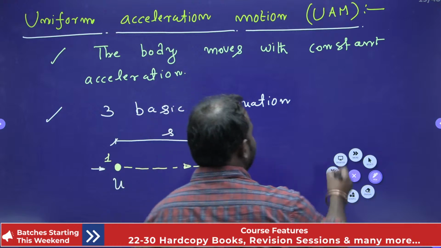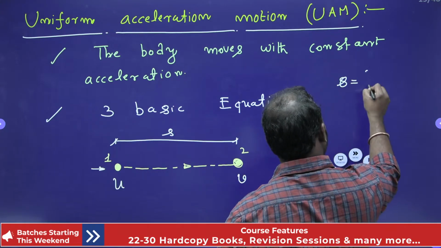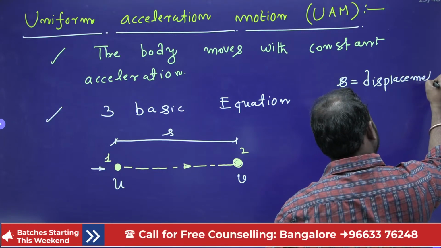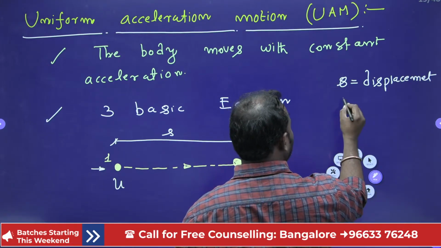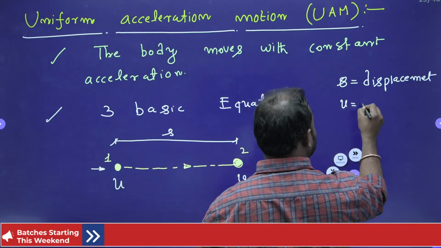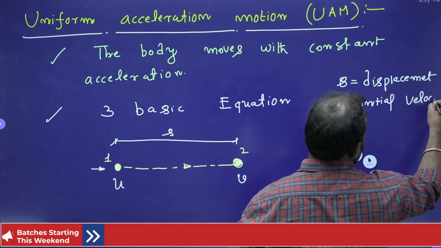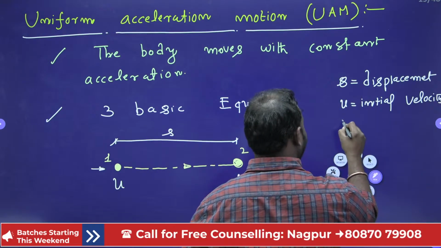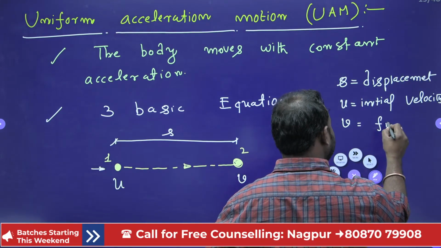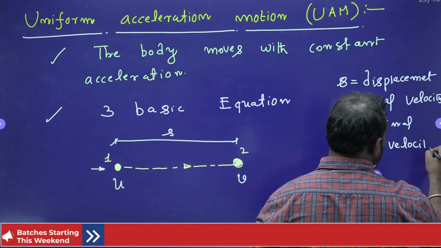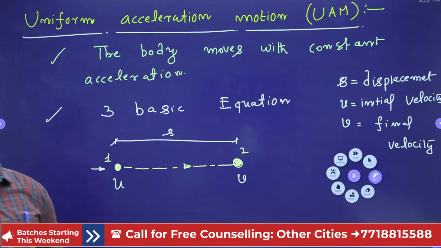So S is a displacement, and you know U is an initial velocity, right. V is a final velocity, isn't it, guys? Clear everybody, right? So hope you understand, right.